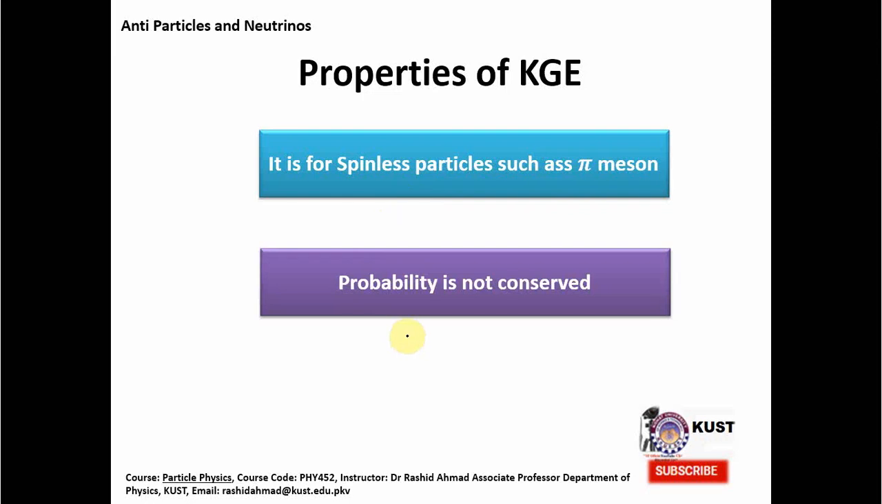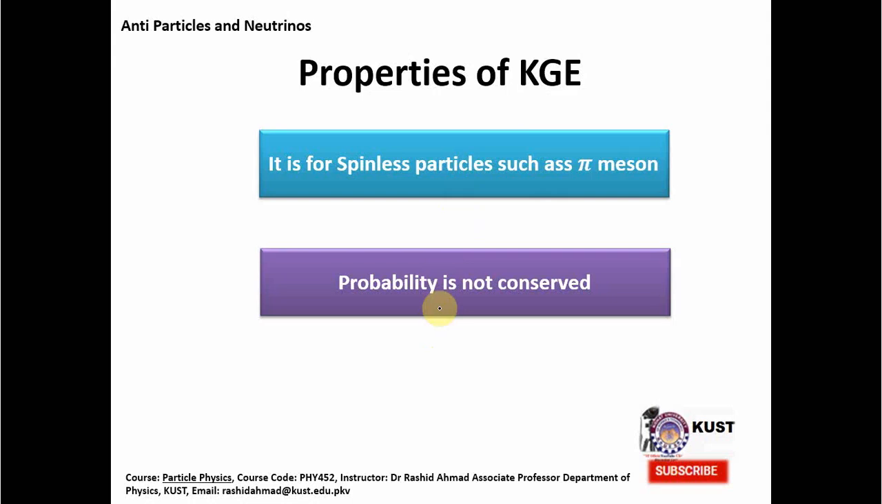And the second is that although the Klein-Gordon equation is a relativistic equation, it is not really a quantum mechanical equation, because this equation does not conserve probability. And this you can check for yourself if you calculate the probability from the Klein-Gordon equation. It will turn out that it does not conserve probability. So strictly speaking it is not a quantum mechanical equation. So in order to address these problems, that is, that it is for spinless particles and it does not